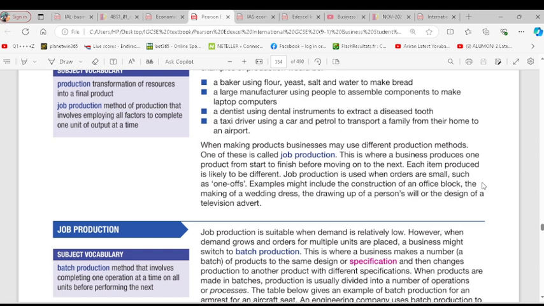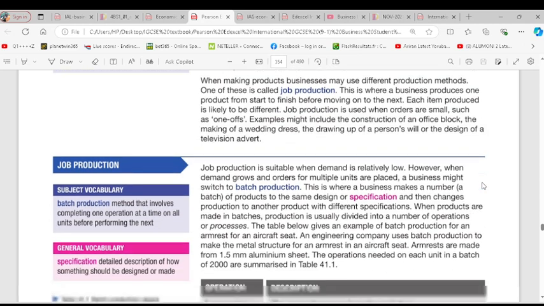So basically, producing a product with different requests. You produce one before you move to the next one. That is job production. You produce a product and go to the next. A product has to be made, produced, before you think about the next one. That is job production. Is it clear?